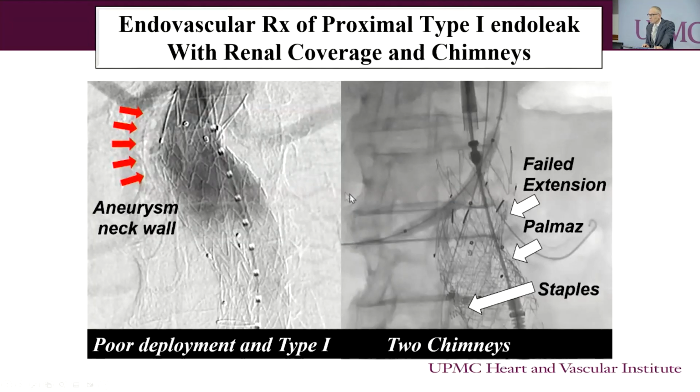This is another situation here where the endovascular repair was done against sound judgment because this patient had no neck. If you look at the aneurysm shell, this graft is much smaller than the actual aneurysm neck wall, and therefore a type 1 endoleak is to be expected. And this was salvaged essentially by proximal extension, by putting chimney grafts into the renal arteries to be able to extend the seal zone above the renal arteries.